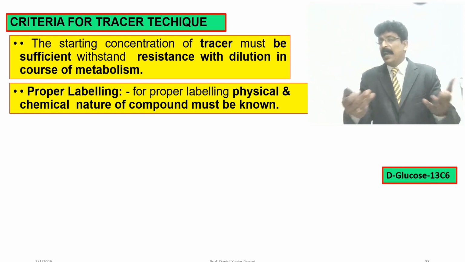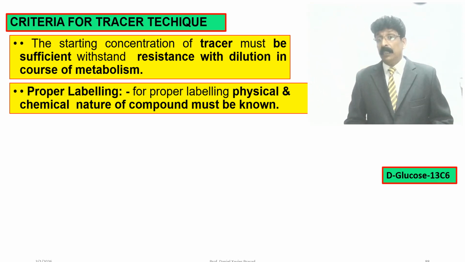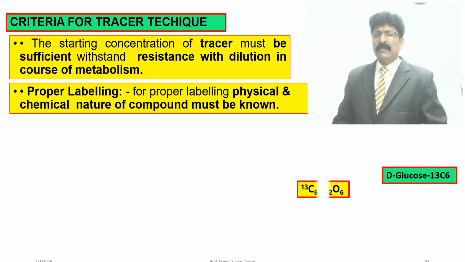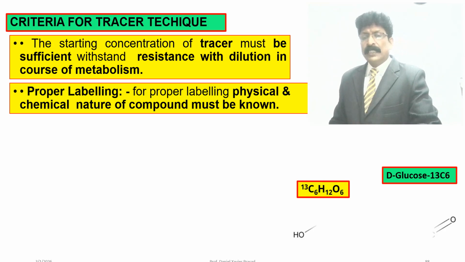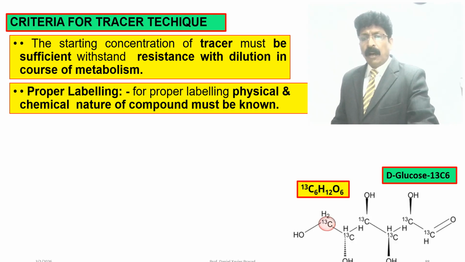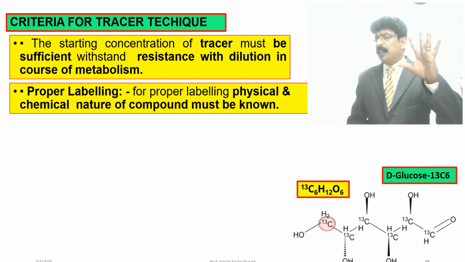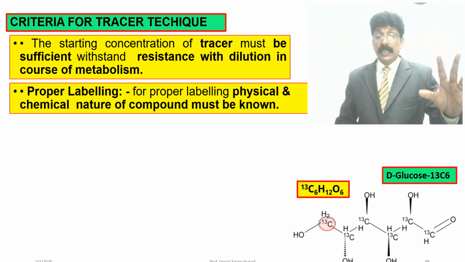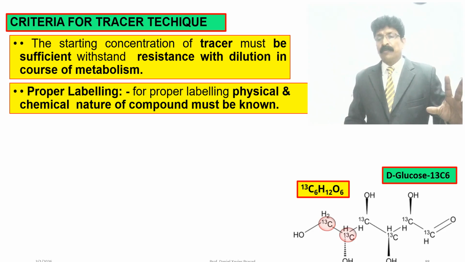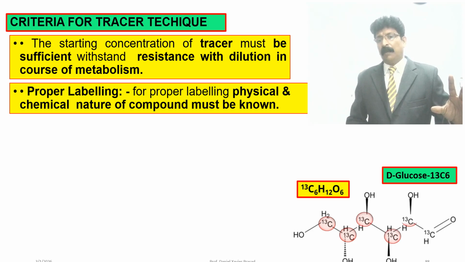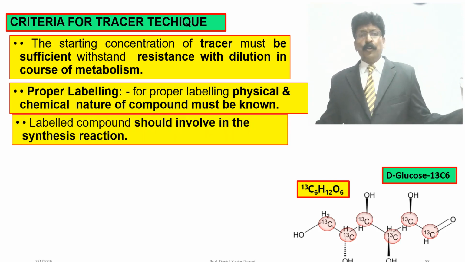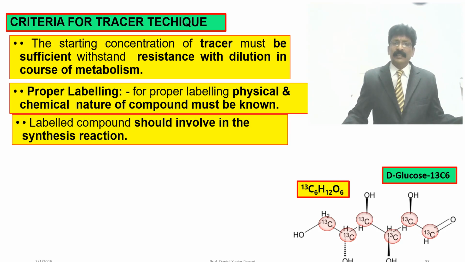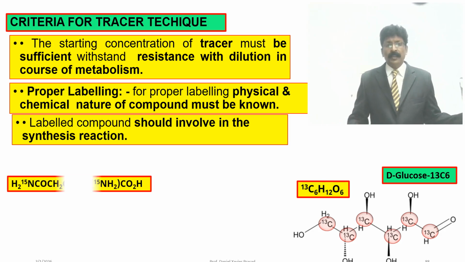You see a labeled compound, D-glucose with carbon 13. All 6 carbon atoms have been labeled. You know that the glucose molecule is C6H12O6. You see the molecule, all the carbon atoms are made into carbon 13. You know that carbon 12 is normal and carbon 13 is the isotope. So the 6 carbon atoms present in the D-glucose have been made into carbon 13. A labeled compound should be involved in the synthesis reaction. That is very important.